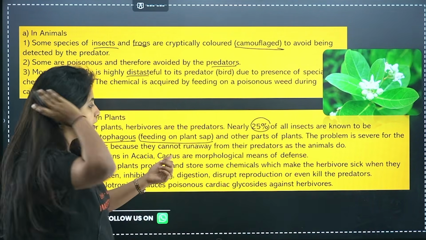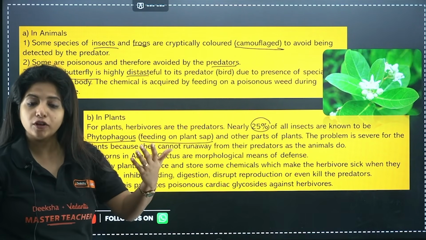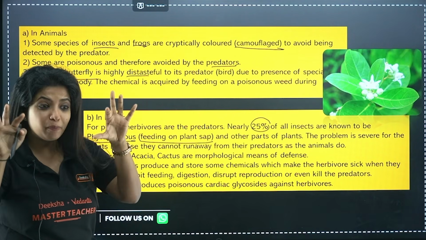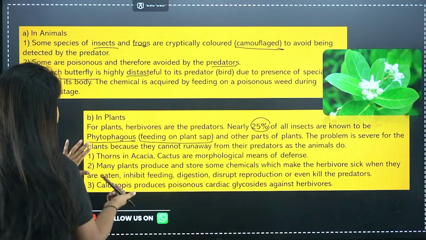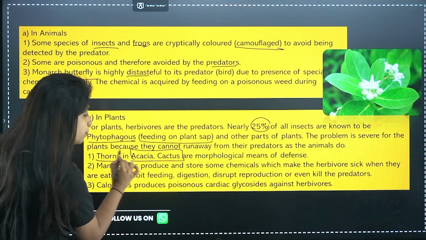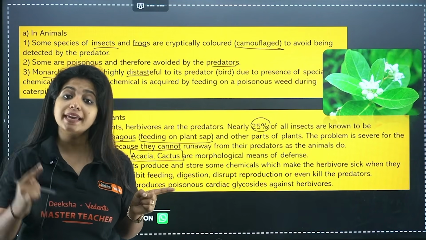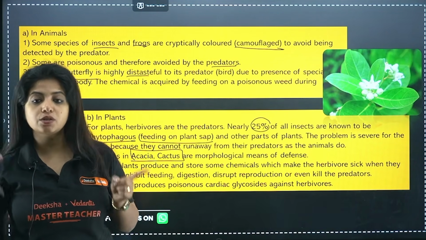So morphological defense means, for example, you have thorns. Thorn is an example of morphological defense. It is happening on the surface. It makes the organism look different, right? So thorns in the case of acacia as well as cactus. Now these two terms are important. Acacia and the cactus, in them you have thorns, and thorns provide what? Mechanical defense. Mechanical means of defense.